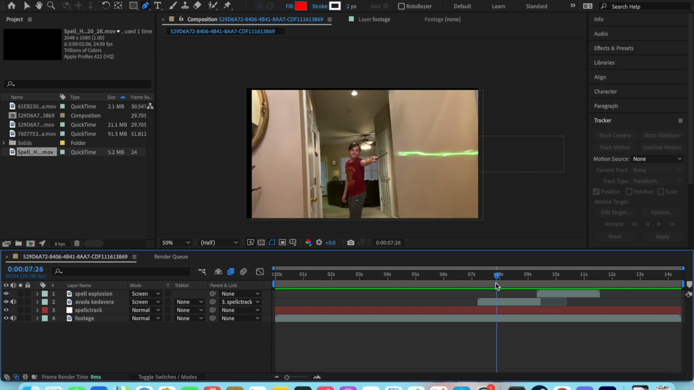Now when you have finished that, you're done with the spell effect. You should have something like this.